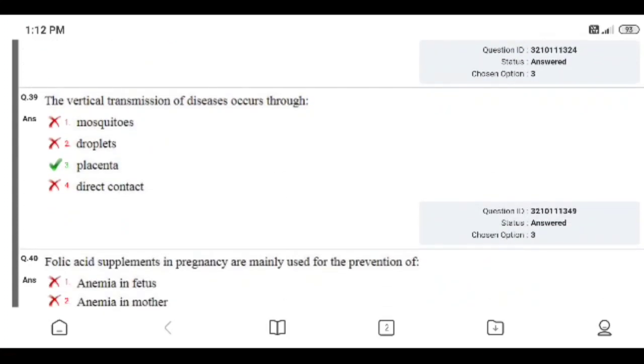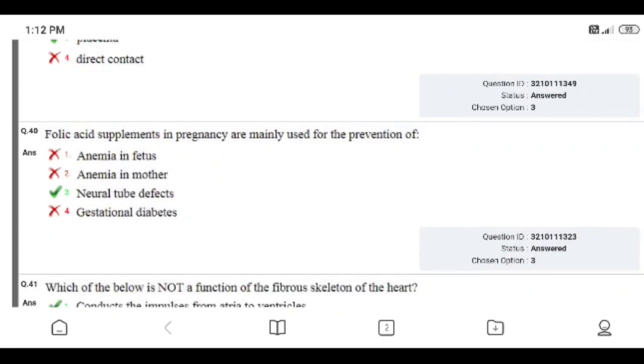Question number 39. The vertical transmission of disease occurs through: mosquitoes, droplets, placenta, or direct contact. Right answer is 3, placenta. I gave the right answer.